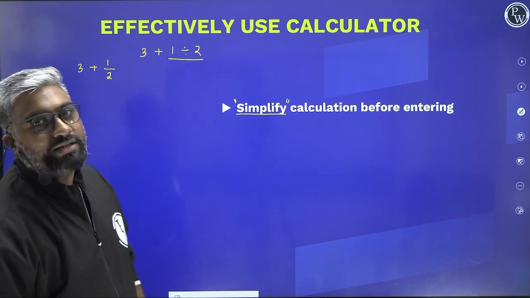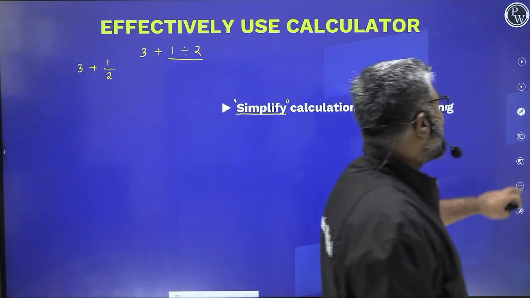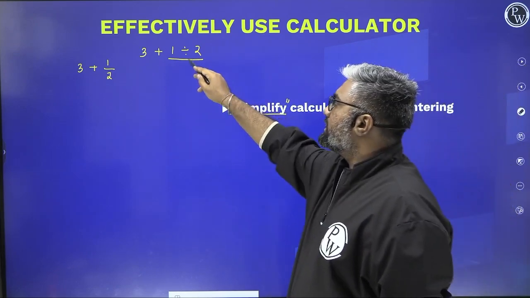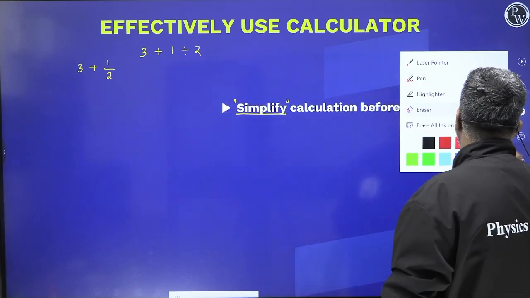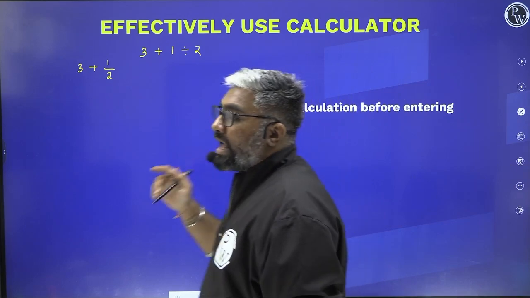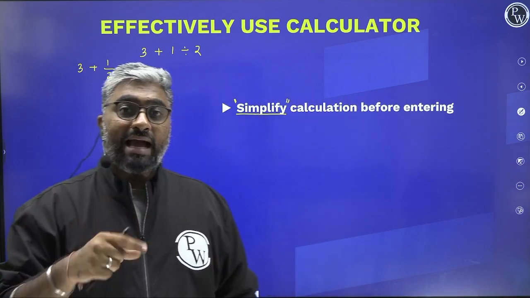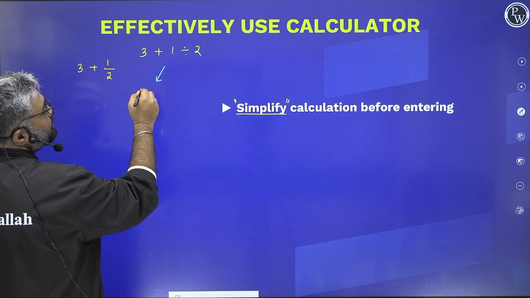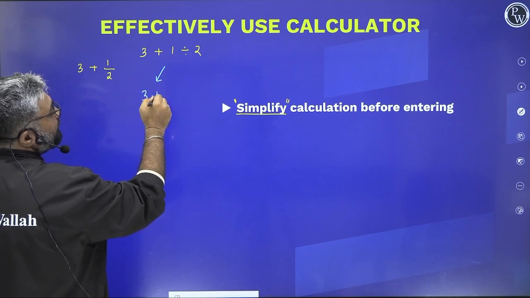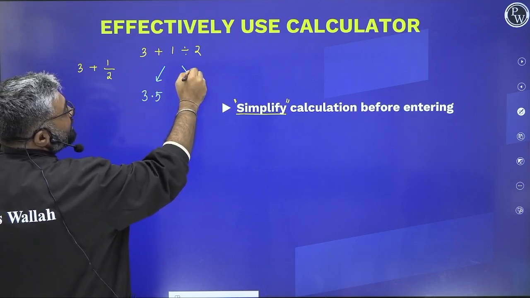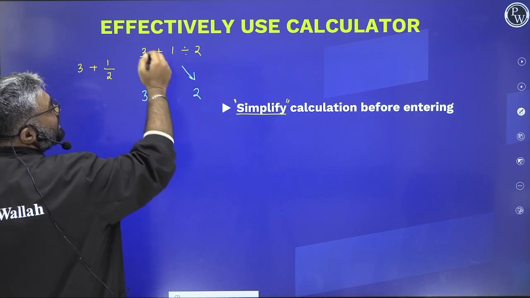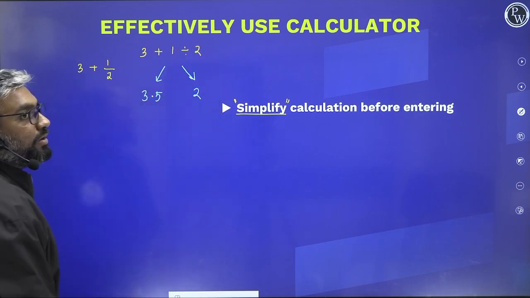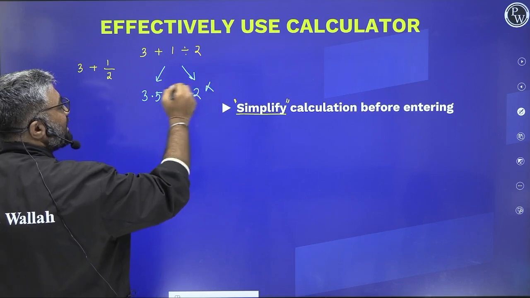No, your calculator is not that smart. Your calculator is your standard basic calculator. It's not going to do BODMAS. Instead, it's just going to do the calculation from left to right, as and when you enter. So the actual answer for this is supposed to be 3.5, but the answer that the calculator would give would be 2, because it does 3 plus 1, 4, 4 divided by 2 is 2. This is the wrong answer, this is the right answer.